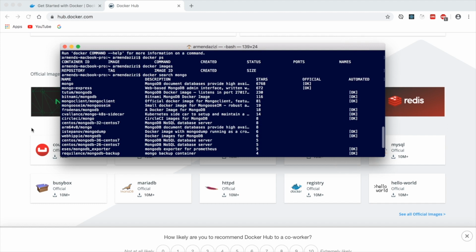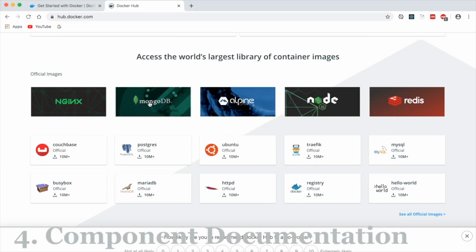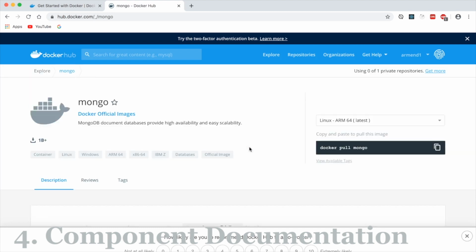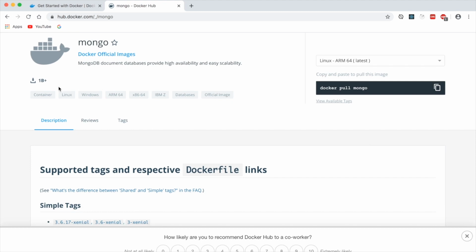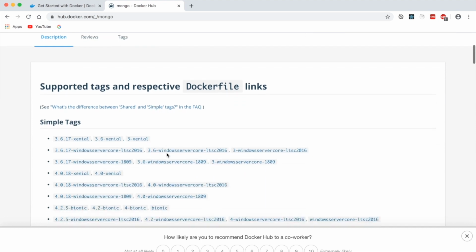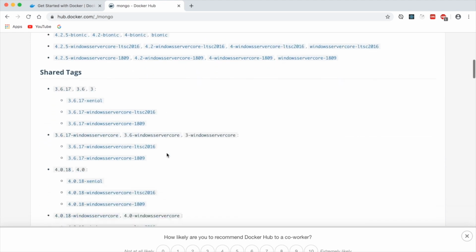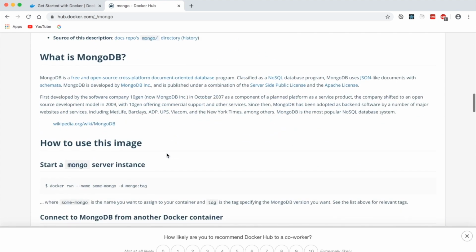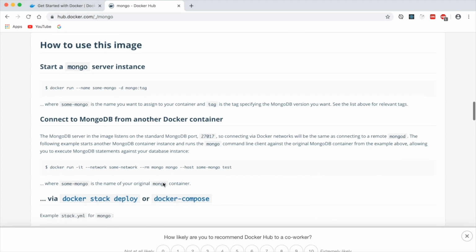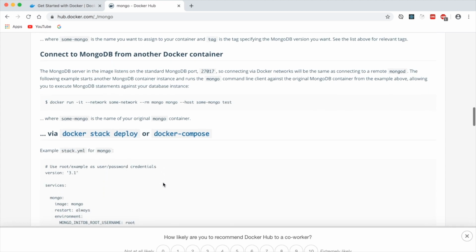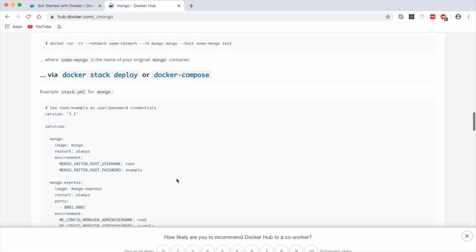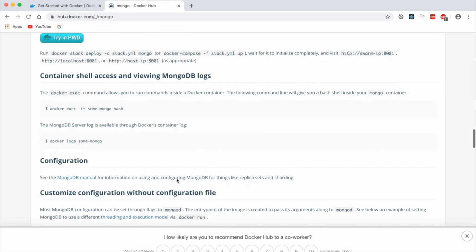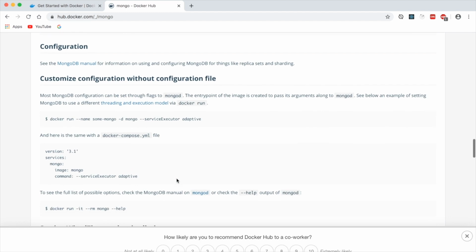Back to the repository. If you click on Mongo for example, we see how it is documented. On the right, we have the command to install that image. Here we can see the 1 billion plus downloads that it has. Then we have the basic stuff, the description, what Mongo is, how to run it, we are getting to that later, and how to connect MongoDB from another Docker component. We will look at this when we talk about component integration. And yeah, it contains many other guidelines, configuration instructions, and so on.